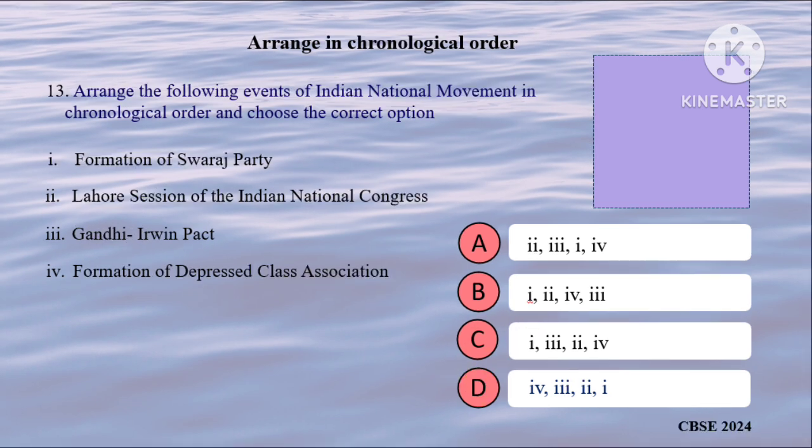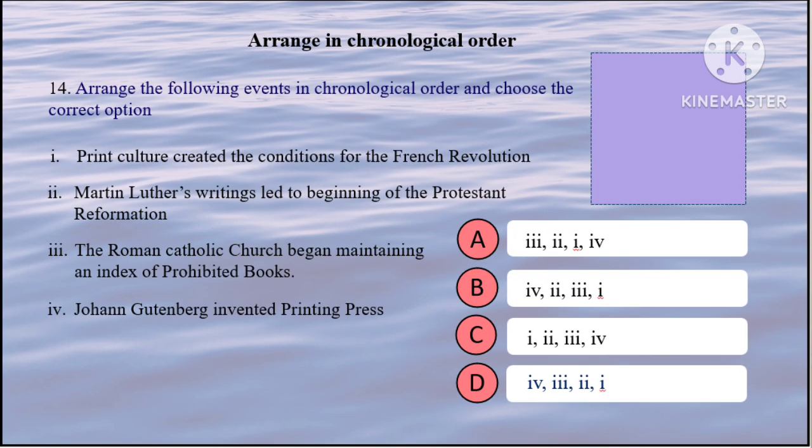Swaraj Party was formed in 1923. Then Lahore Session December 1929. Then comes Depressed Classes Association in July 1930. Finally, Gandhi-Irwin Pact in 1931. So the correct option is B. Gutenberg invented the machine in 1430s. Then Martin Luther wrote 95 theses in 1517. Then the Church started maintaining an index of prohibited books from 1558. Finally, print culture created conditions for the French Revolution. So the correct option is B.